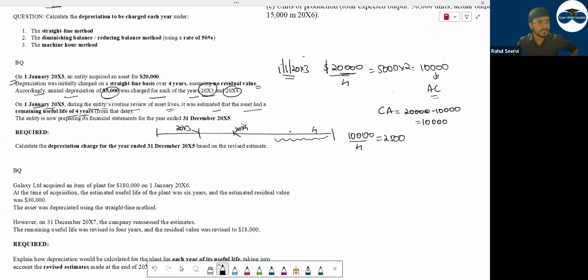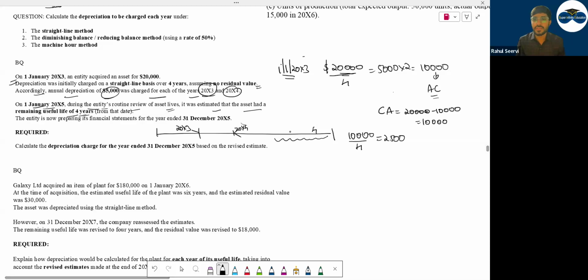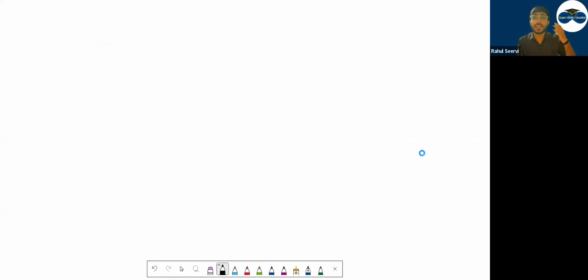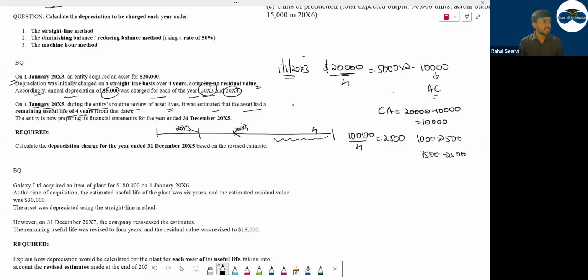Clear with this question? Then what will be the carrying amount? 10,000 minus 2,500. Then next year, 7,500 minus 2,500. In SLM basis, the depreciation will not change. Do understand that. It will not change. Clear everyone? This will continue: third year, fourth year, fifth year, sixth year.